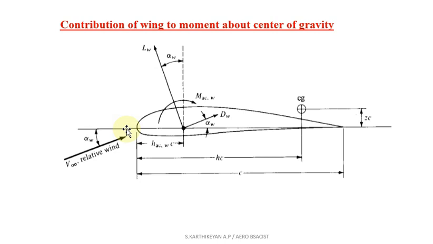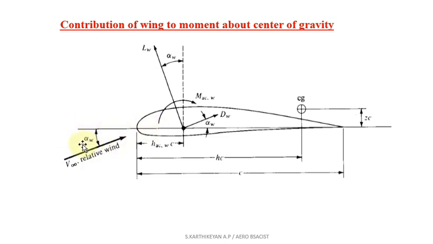So zero lift is nothing but the line along which, when the aircraft is flying, there is no lift. That is called the zero lift line. We discussed this in part 1. So you have to start with the zero lift line, and this is for the relative wind direction V infinity. The angle between the relative wind direction and the zero lift line is called the absolute angle of attack.